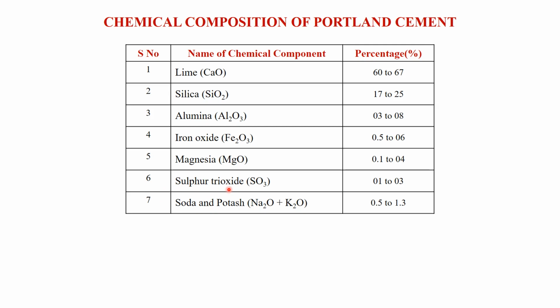Sulfur trioxide, if it is used in excess, again decreases the soundness of the cement. The soda and potash alkali oxides are present in between 0.5 to 1.3%, and if they are used in excess, they make the cement effloresce. So this is all about the usual composition of the cement and what is their role we have discussed just now.